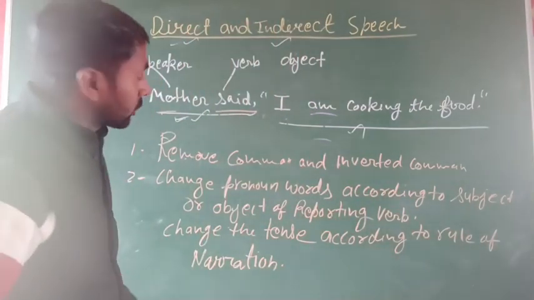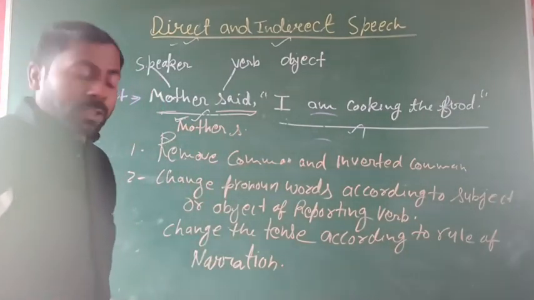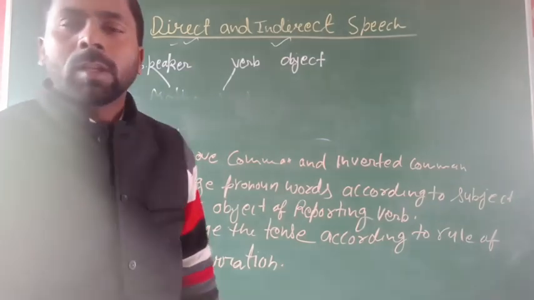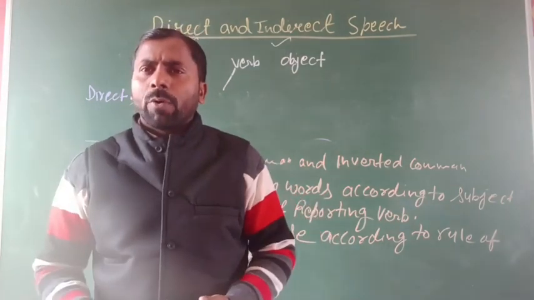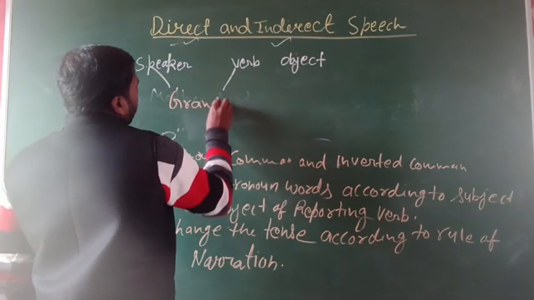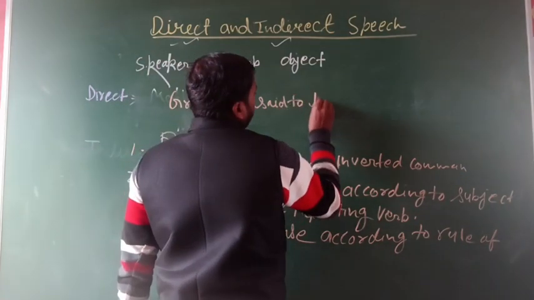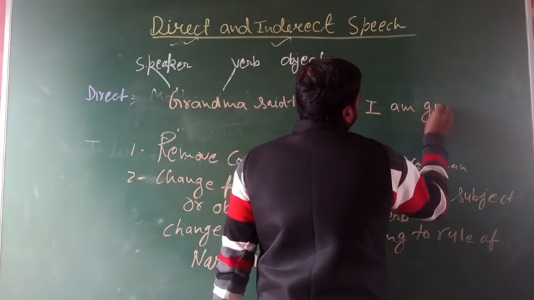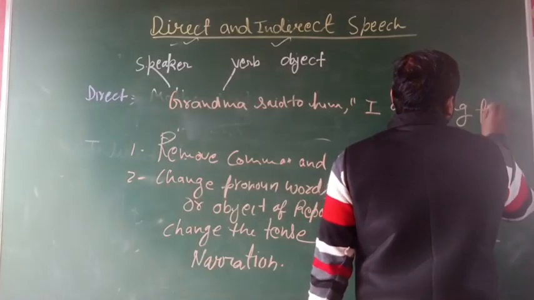So you can see here, mother said. I give you another example. You can see here, grandma or grandpa said, "I am going for a walk." Okay, grandma said to him, comma, inverted comma, "I am going for a walk."